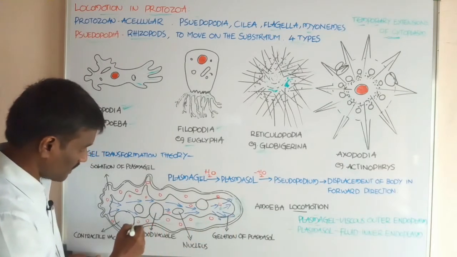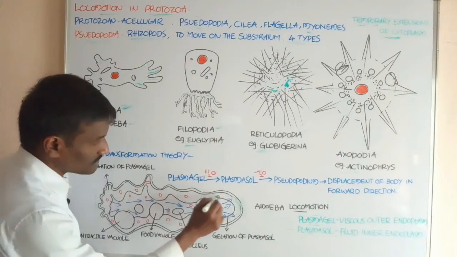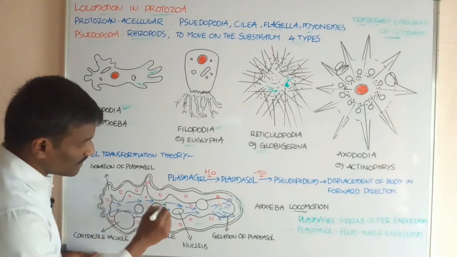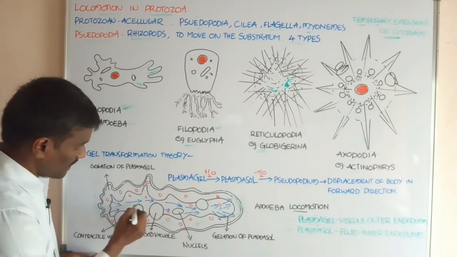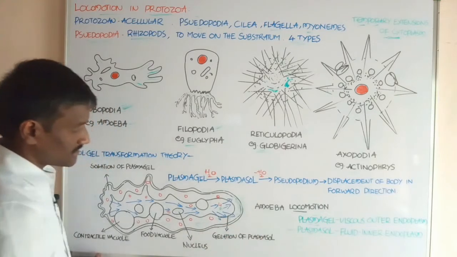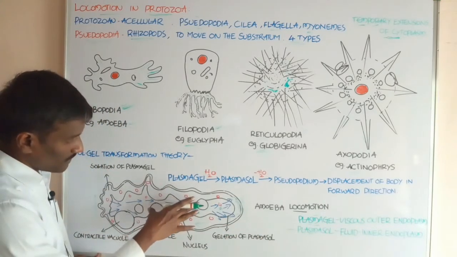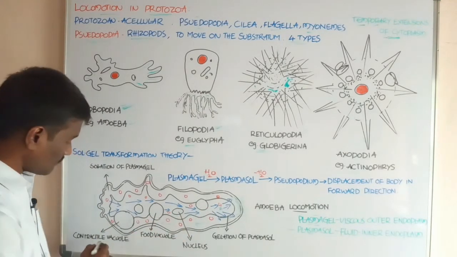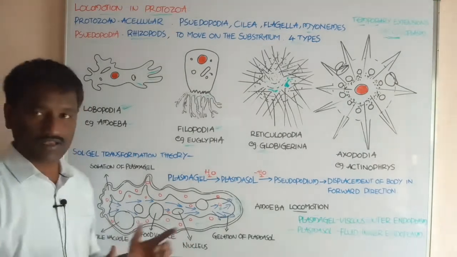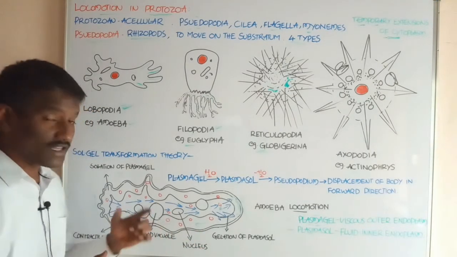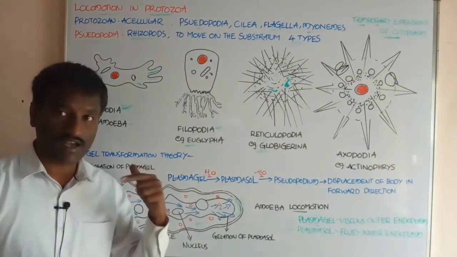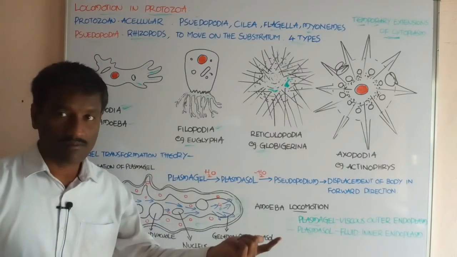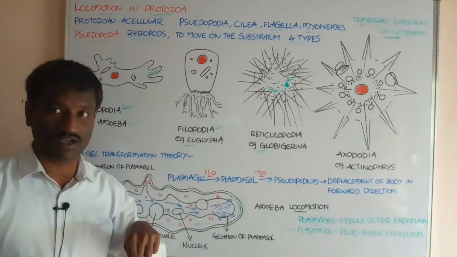And plasmasol is the inner fluid-like endoplasm. The inner cytoplasm also contains organelles like the contractile vacuole, food vacuole and nucleus. Students, at the time of movement, plasmasol converts into plasmagel, and plasmagel converts into plasmasol.